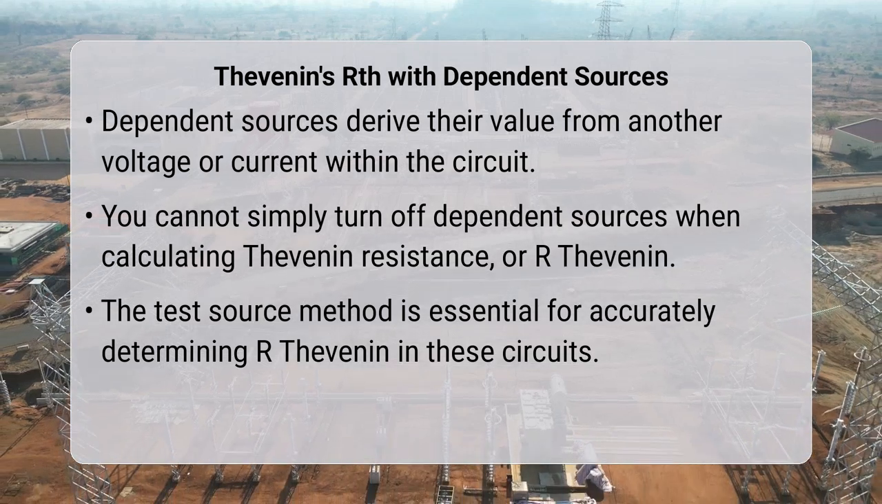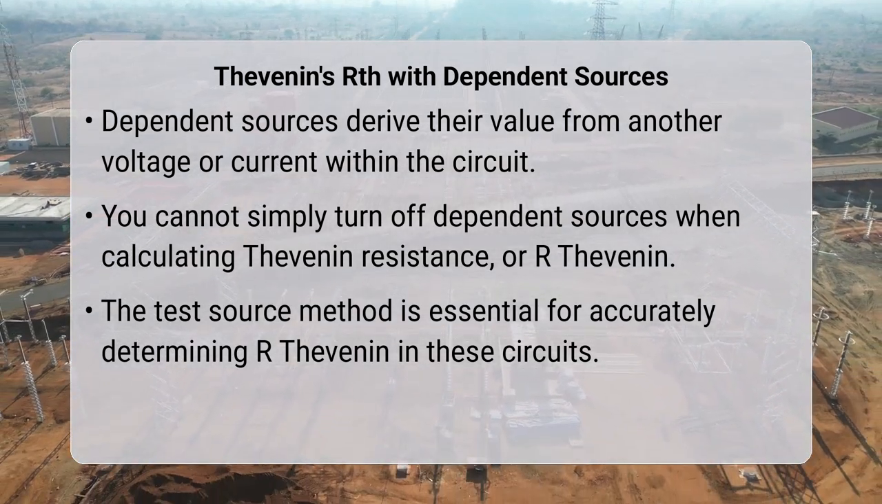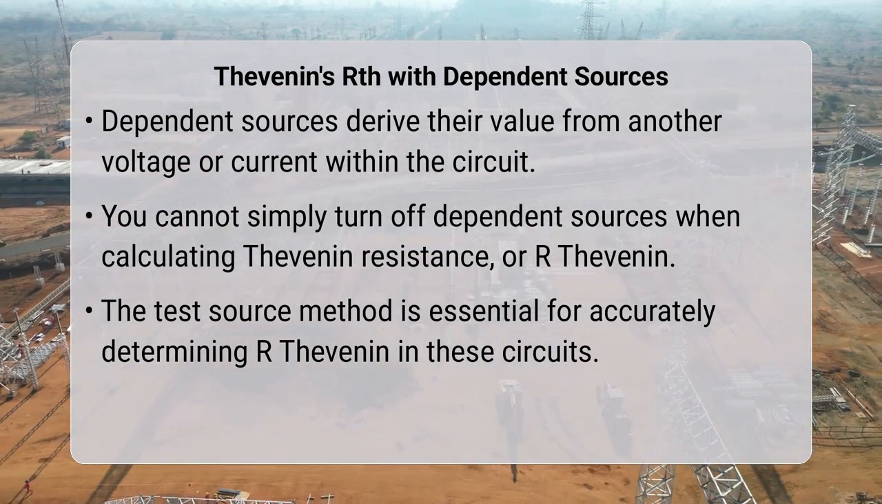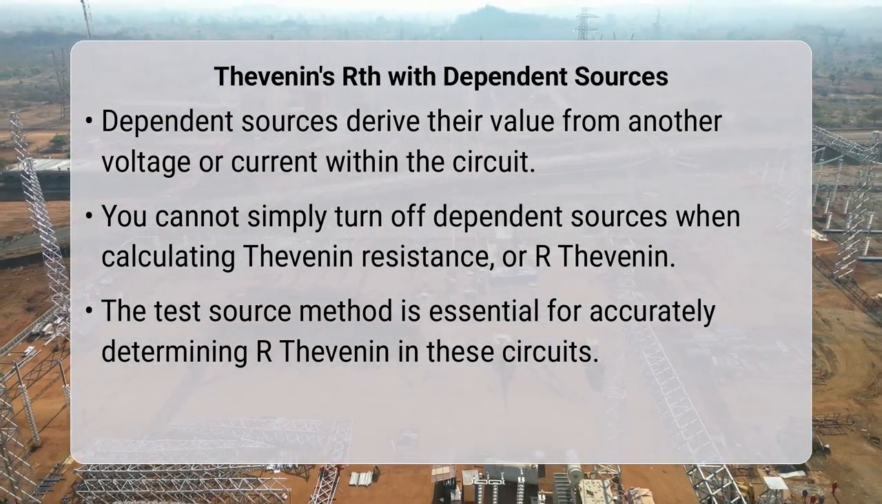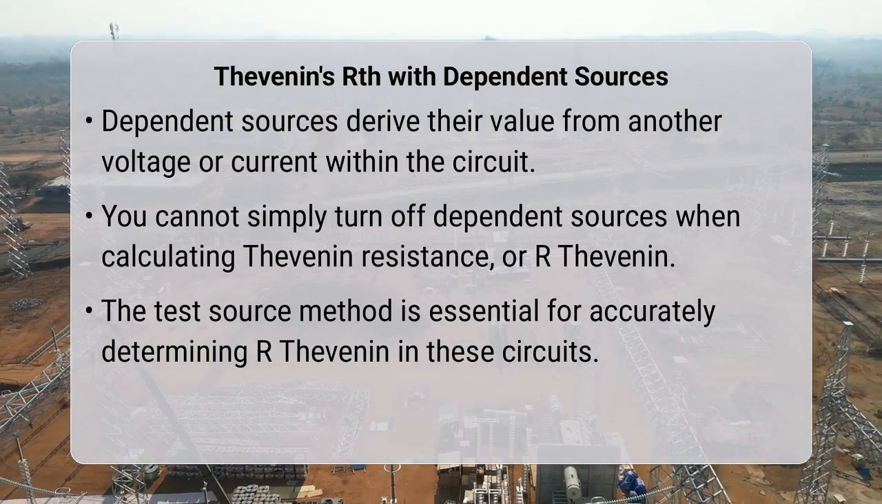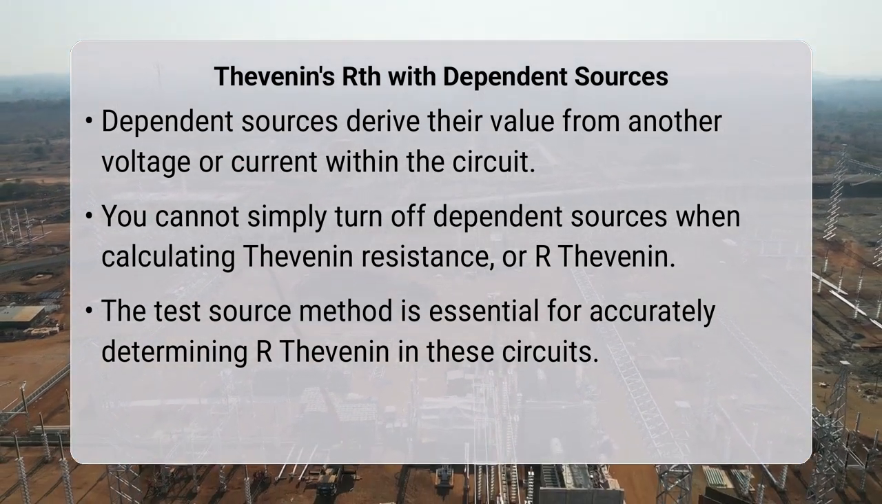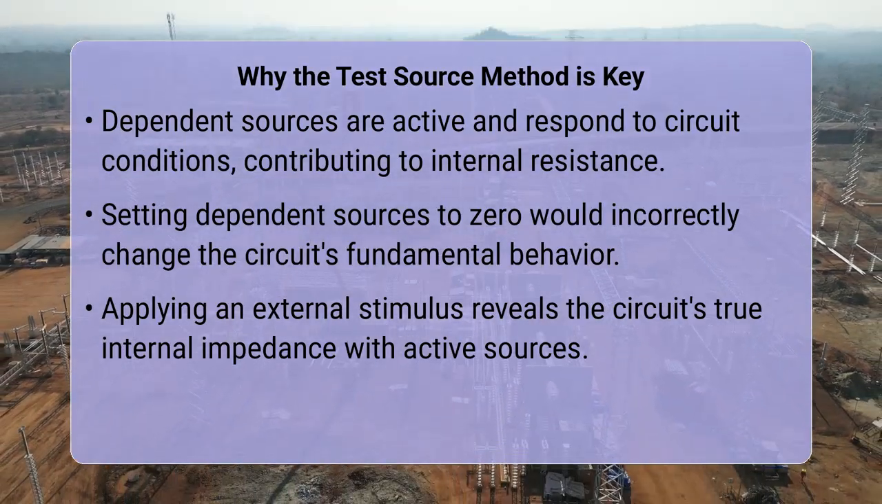Instead, the most reliable and accurate approach is to use the test source method. This involves applying either a test voltage source or a test current source across the terminals where you want to find Rth, and then calculating the ratio of that test source to the resulting current or voltage.